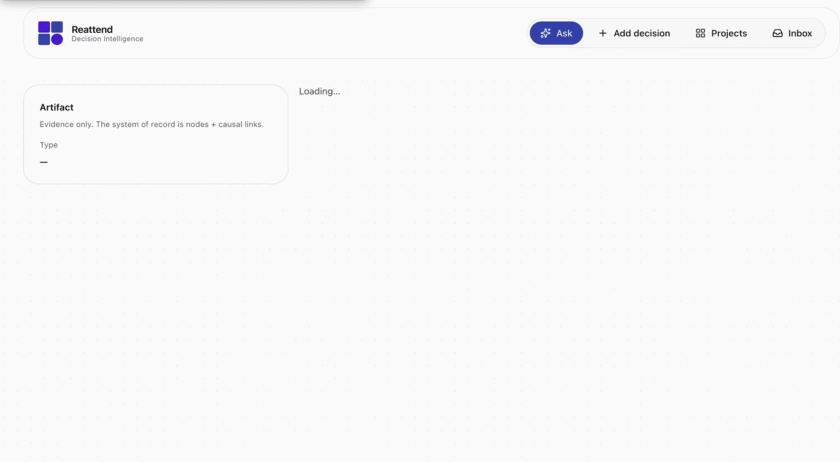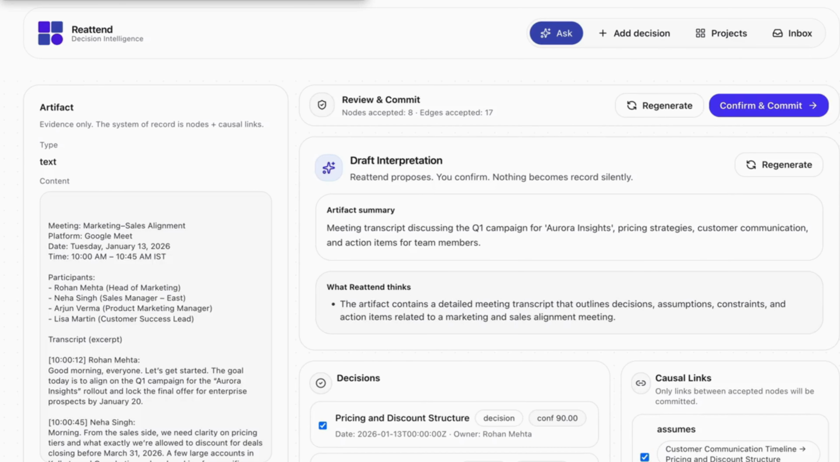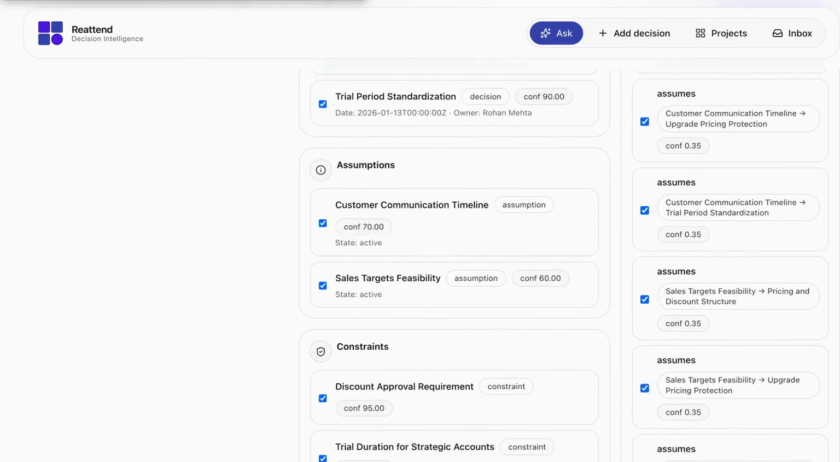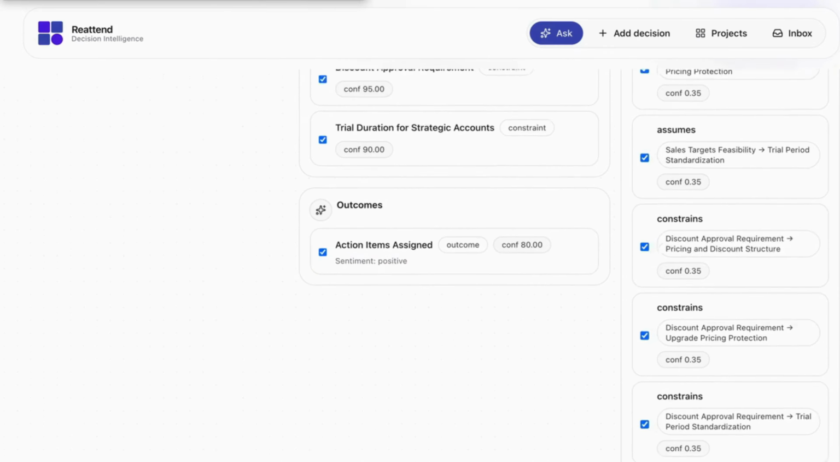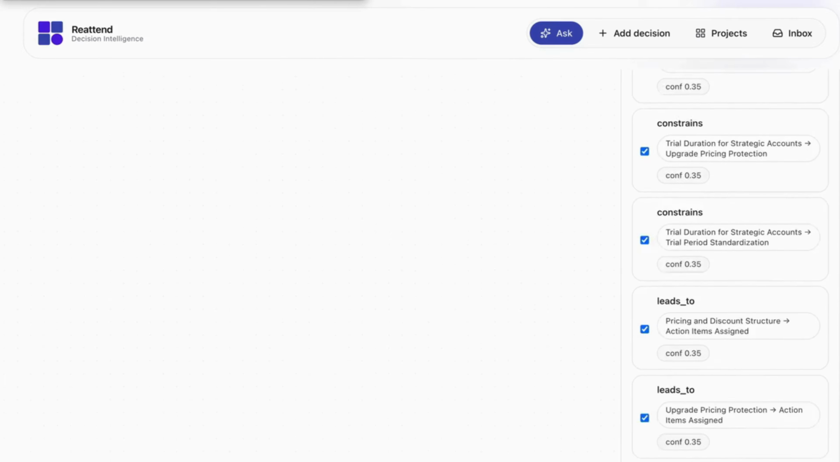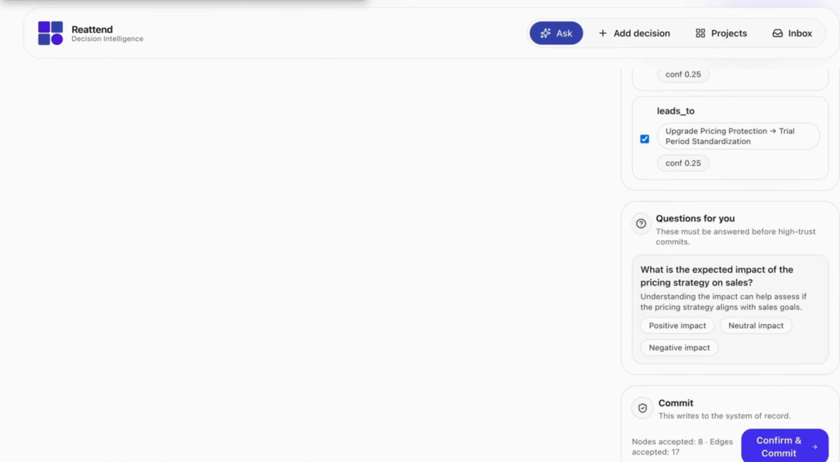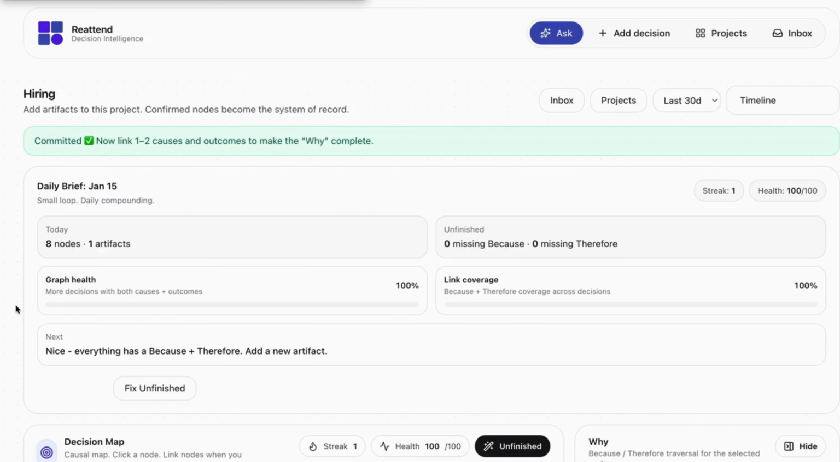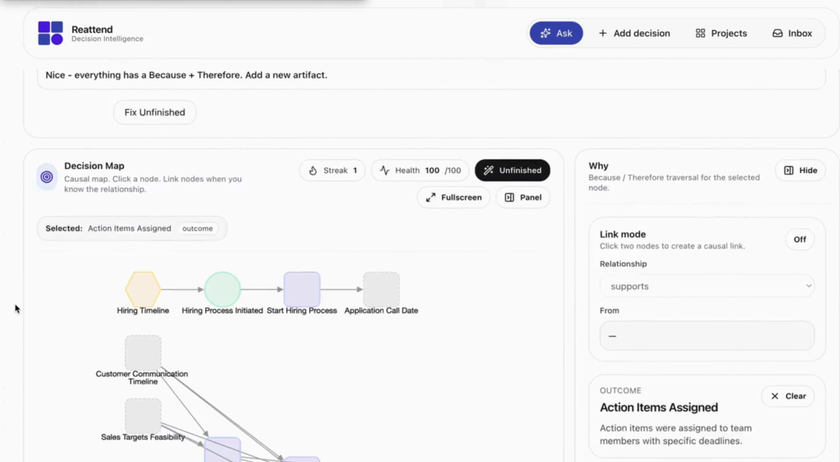When I save this into Reattend, the system automatically extracts and structures the intelligence. Key decisions, assumptions, constraints, outcomes, related context and entities. Instead of raw text, we now have structured organizational knowledge. If everything looks correct, I commit the memory. Once saved, the memory appears in the memory graph.